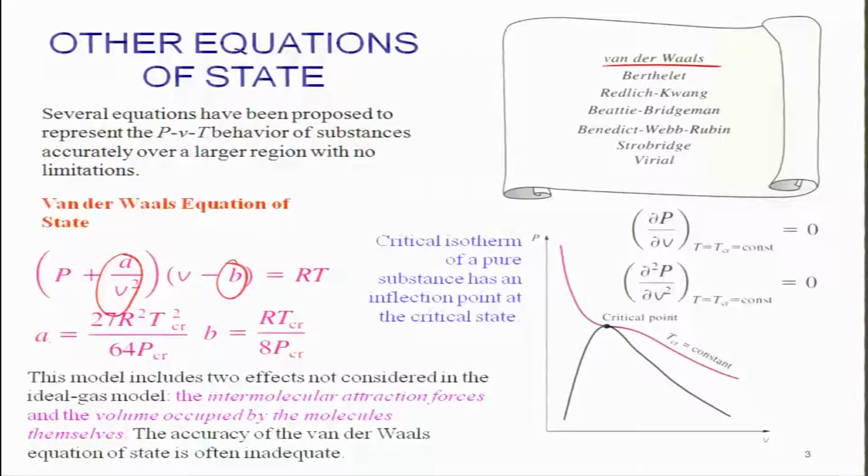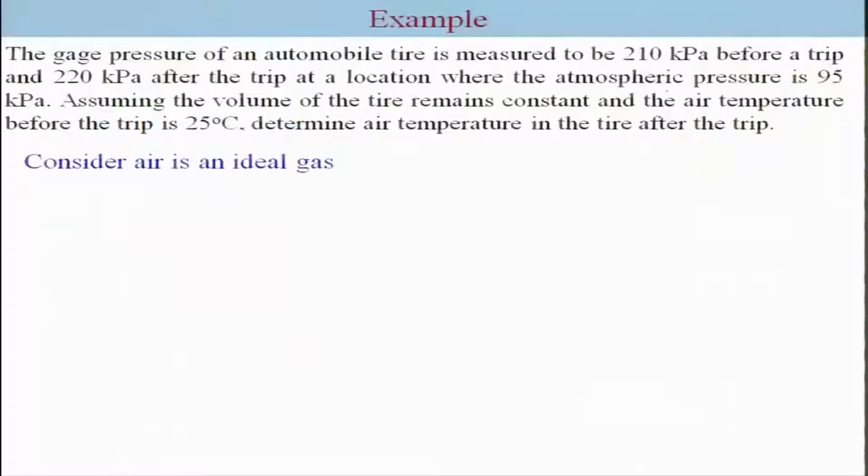Now, of course, including only this attractive force and molecular size is not good enough. The accuracy of the van der Waals equation of state is often inadequate, and this is the reason that many different equations of state have been developed, such as Redlich-Kwong and so forth, and the Peng-Robinson equation of state. I will not describe them in all details. Some we will use in the later part, but there are many different equations of state. Some are popular and some are very specific. For example, the Peng-Robinson equation of state is one of the most popular for chemical systems.